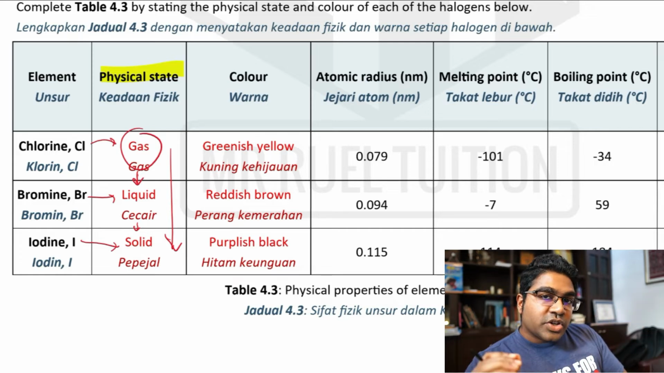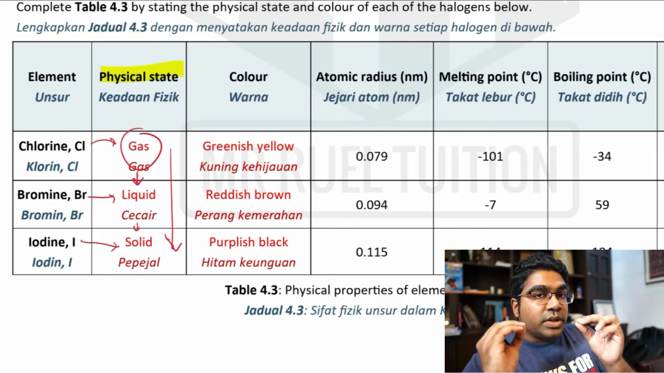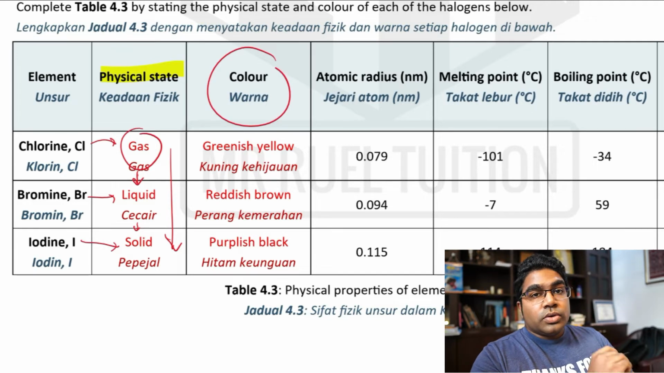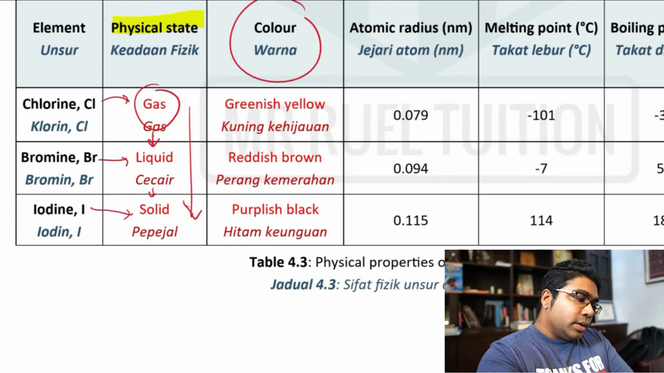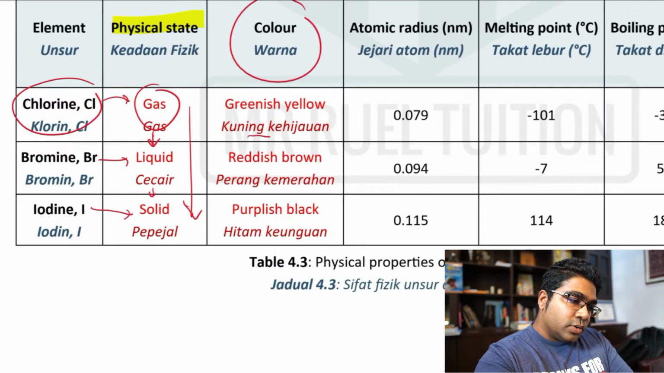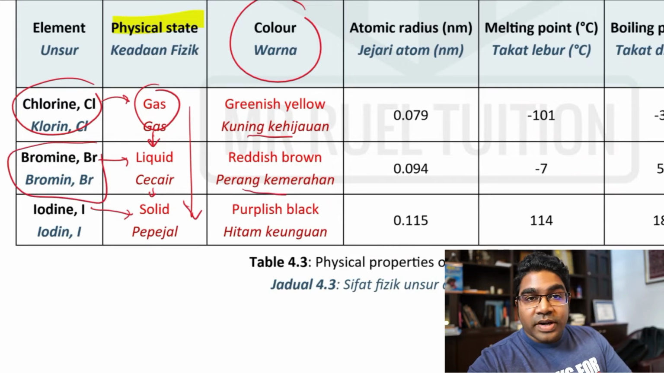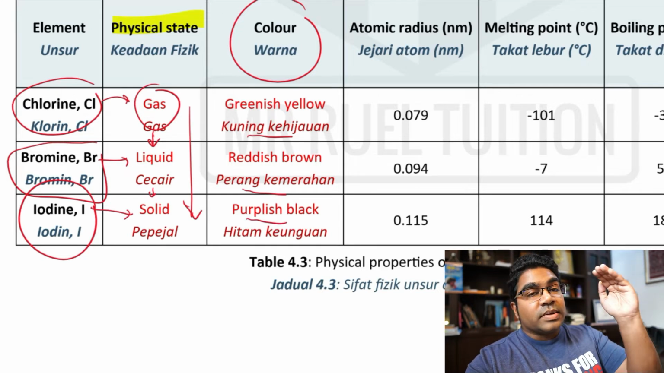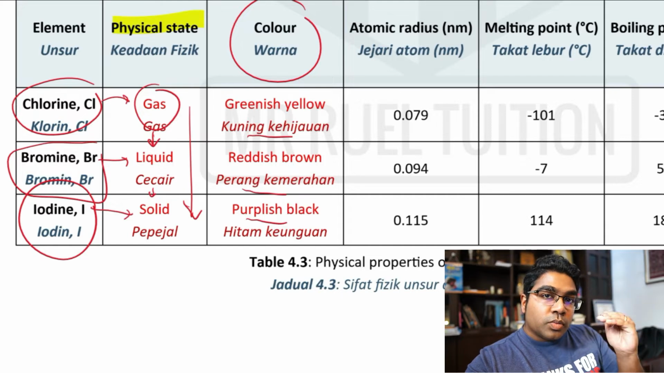Another thing that is special about group 17, satu lagi perkara yang unik bagi kumpulan 17 ialah the elements exist in different colors. Unsur-unsur dalam kumpulan 17 ada pelbagai warna. Chlorine is greenish yellow, kuning kehijauan. Bromine pula adalah perang kemerahan, reddish brown. And iodine adalah hitam keunguan, purplish black. As you can see, the color is becoming darker and darker going down the group. Warna menjadi semakin gelap menuruni kumpulan 17.